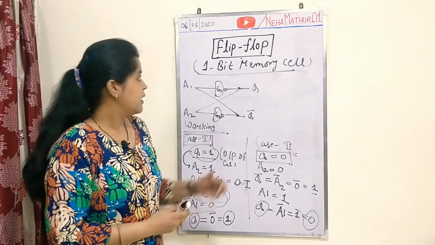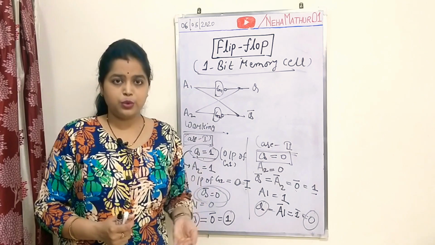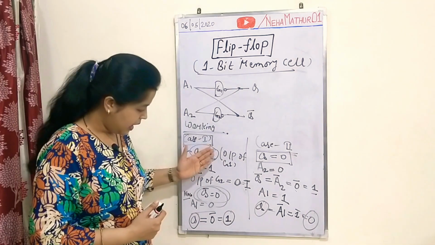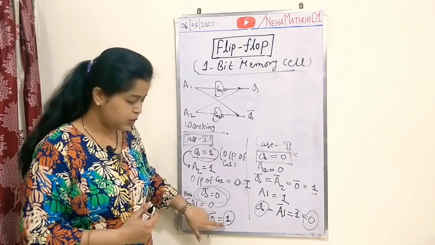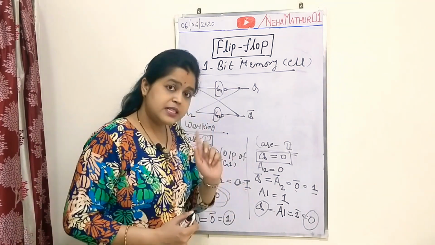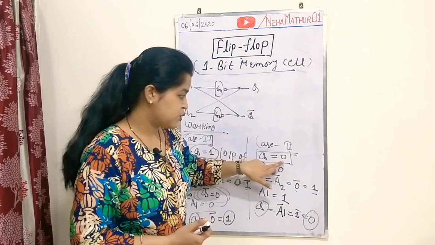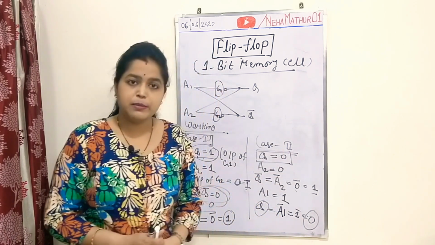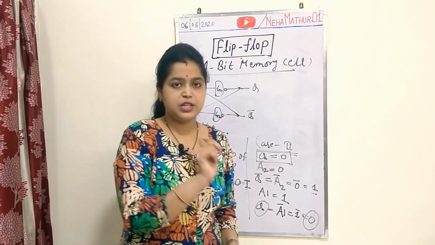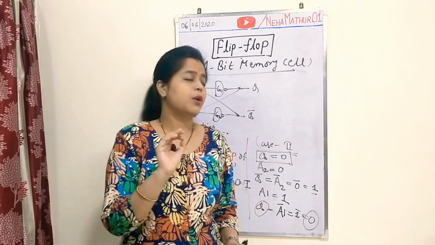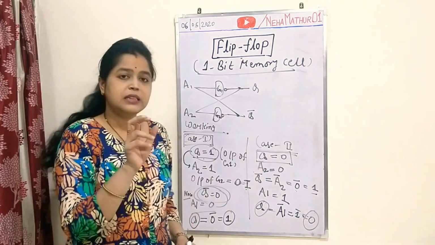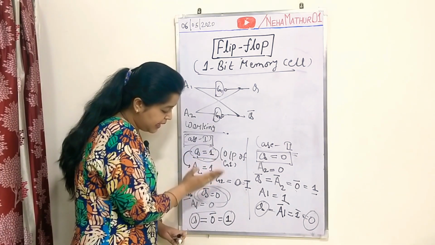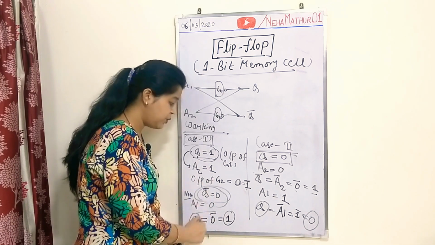Now the second thing is that the flip-flop is itself denoting its two stable states. State 1 is when Q is equal to 1, and after the working of the circuit you are again getting Q is equal to 1. Similarly, the second state, that is the 0 state, Q is equal to 0, and at the end of the working you are again getting Q is equal to 0. That means here we have two stable states, state 0 and state 1. Now the third and most important conclusion is that if you assume Q is equal to 1, then at the end of the working of the circuit you get Q is equal to 1.